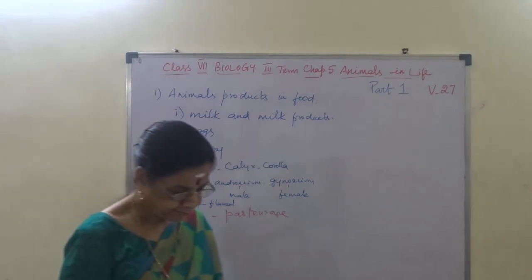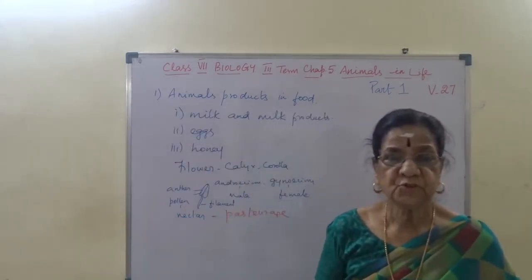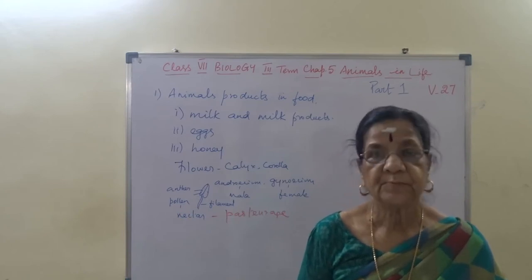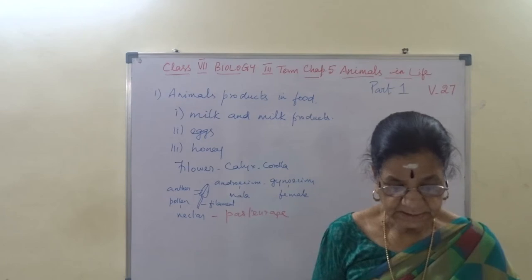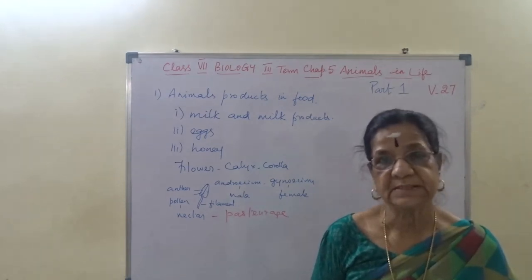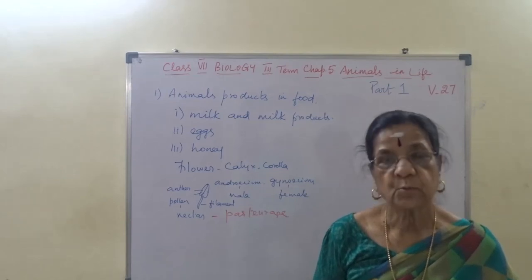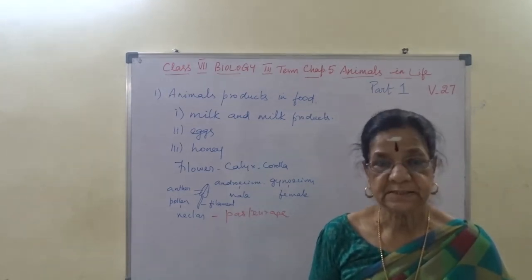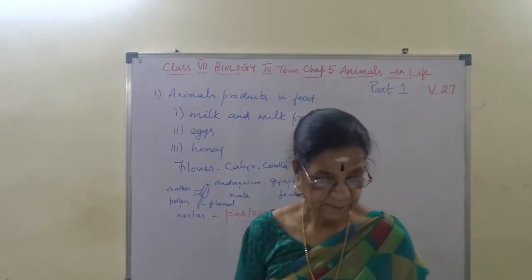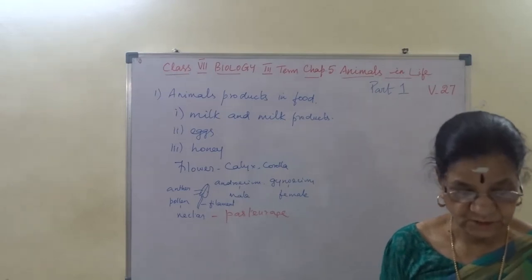Okay. So honey is a sweet liquid produced by honeybees from the nectar of flowers. It is extracted from beehives by us. Raw organic wild honey is extracted from selected hives by tribal honey hunters who collect it from jungles.